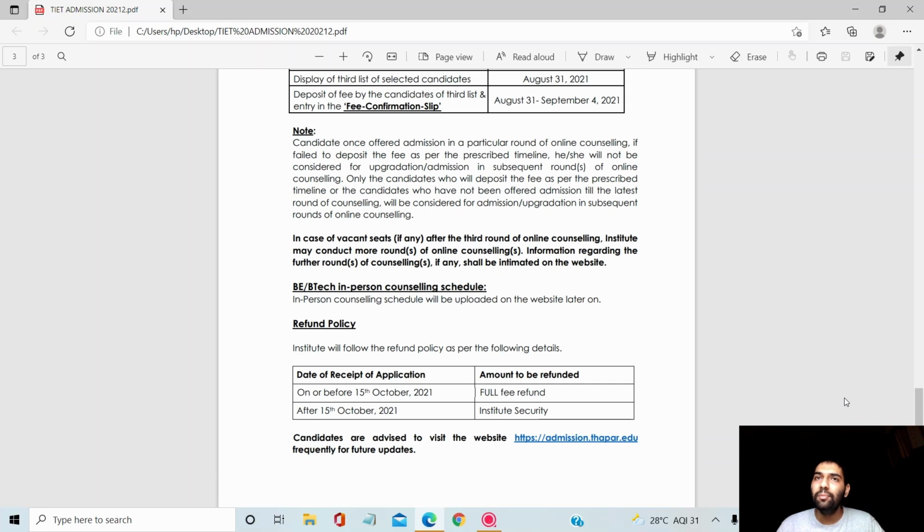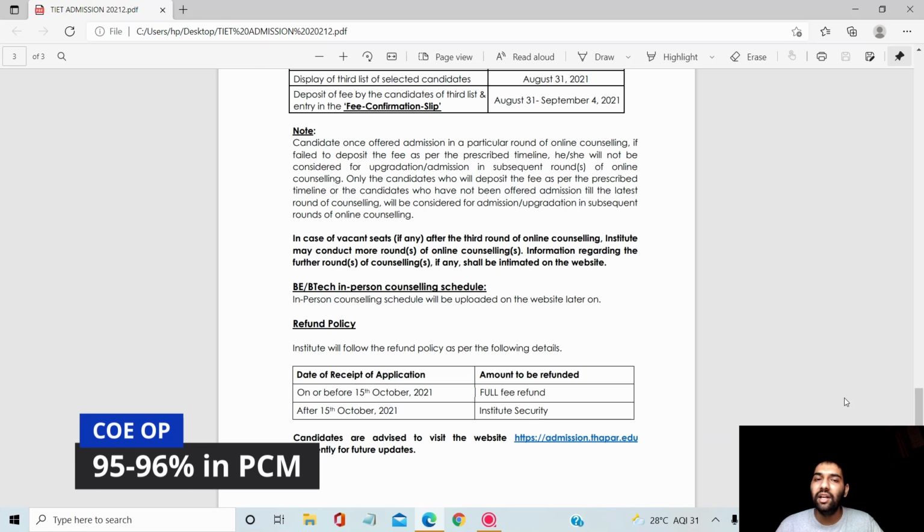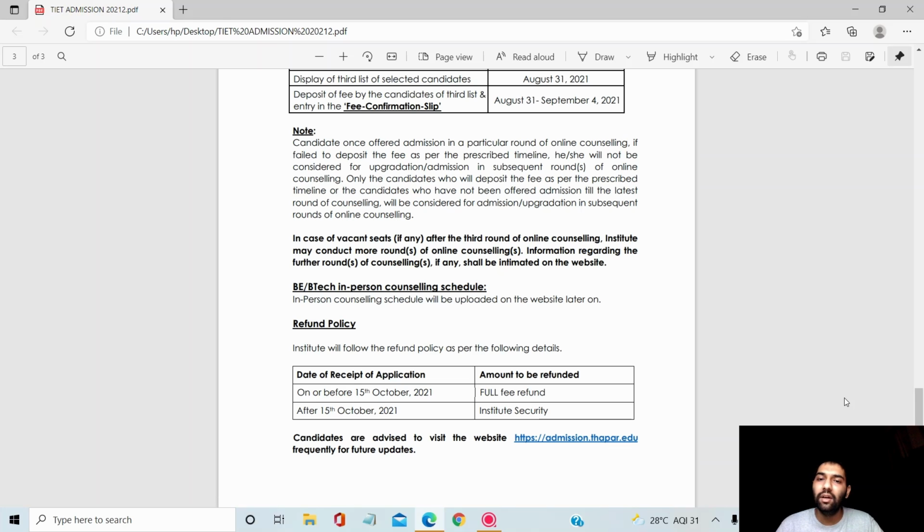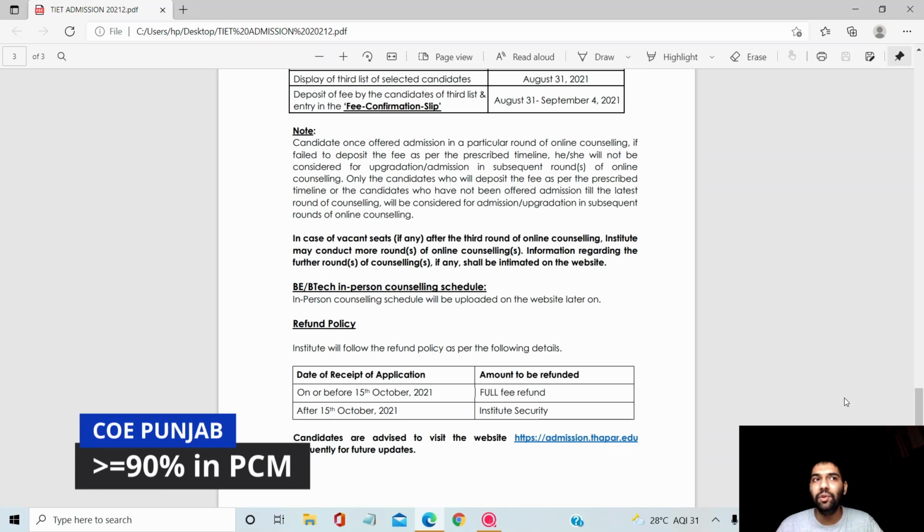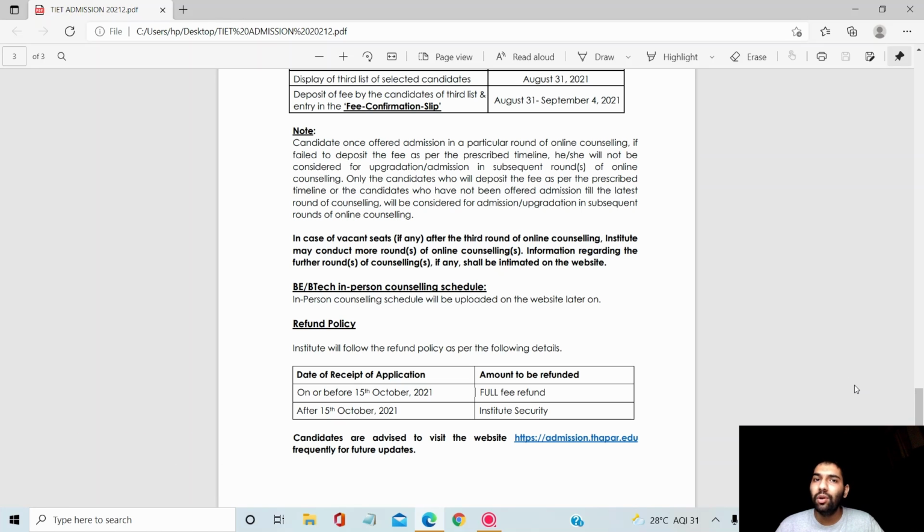Talking about the COE branch, for outside Punjab students it remains quite similar to CSE. So you can think of 95 to 96 in 12th boards marks, basically PCM marks. But for Punjab students, you might get it with up to 90% marks in PCM. If you want to see the detailed cutoff for all the branches, you can see the video. I have given the link in the I button as well as in the description.